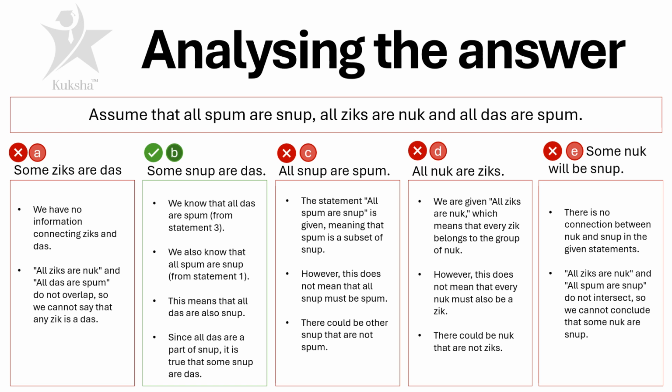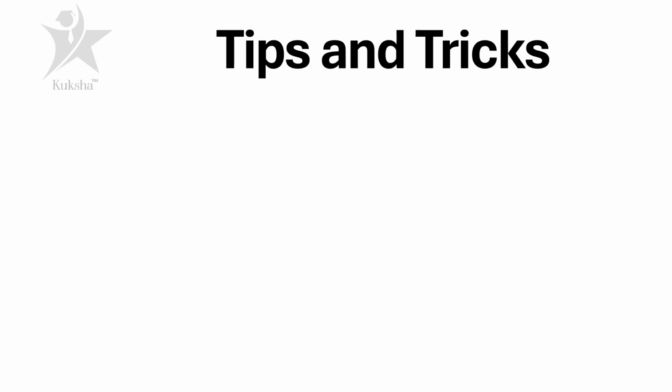We know that all das are spum because that is given in statement number 3. We also know that all spum are snup from statement number 1. This means all das are also snup. Since all das are a part of snup, it is true that some snup are das. Now, let us visualize this information. It is all too much text. Let us visualize this information, which will make it much easier for us to derive the conclusion.